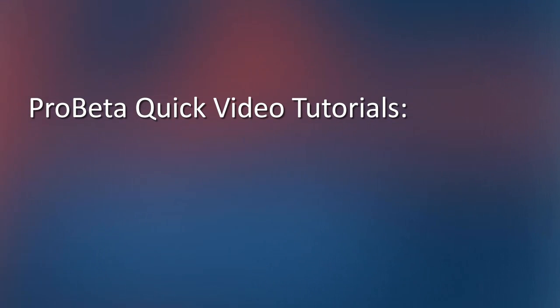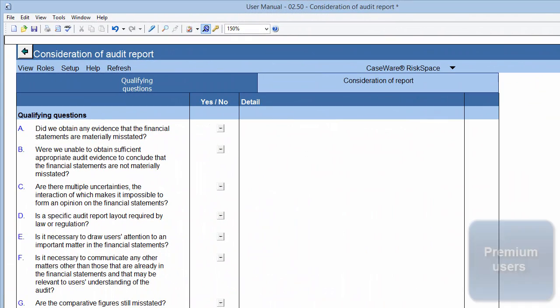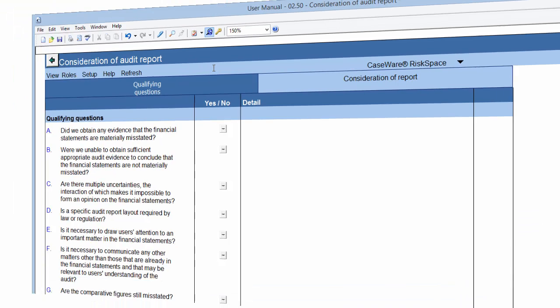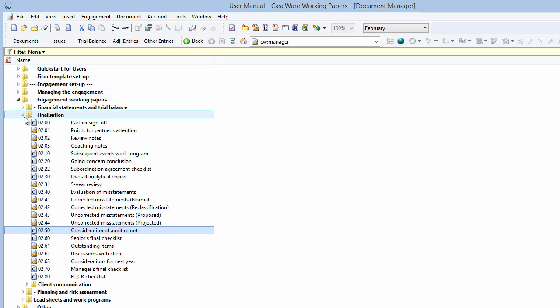In this video, we'll be discussing document 250, Consideration of Audit Report. Please note that this document is only available to premium users. The objective of this document is to provide you with qualifying questions and considerations to guide you in formulating an appropriate audit opinion in the audit report. This document can be found under the Finalization folder under the Engagement Working Papers folder in your Caseware document library.